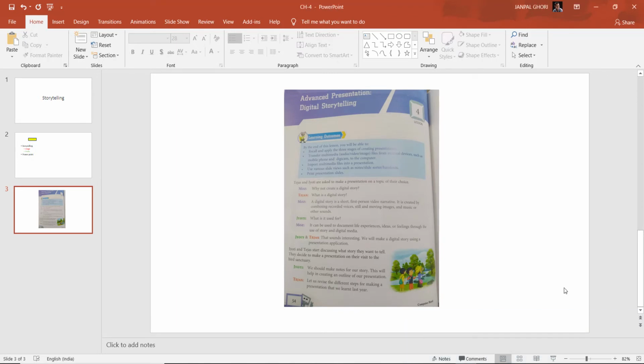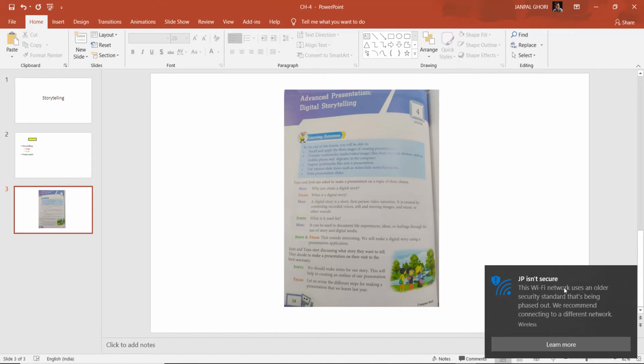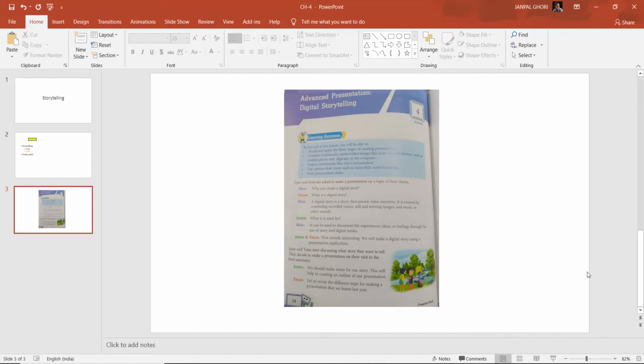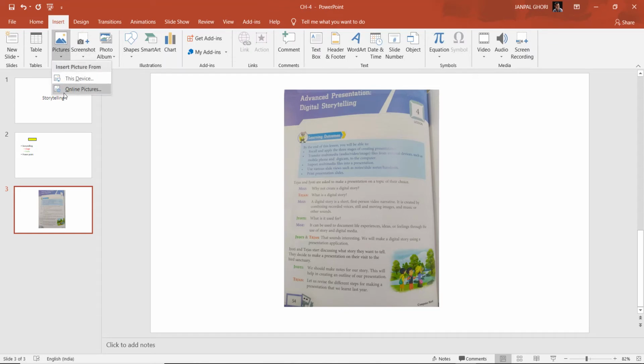Okay, so you know the source of this, how you can get images, right? Here you see I have shown you an insert picture. You see online pictures also are available, right? If you want to take a screenshot of your screen, you can take that as a screenshot also. That also you can put here.